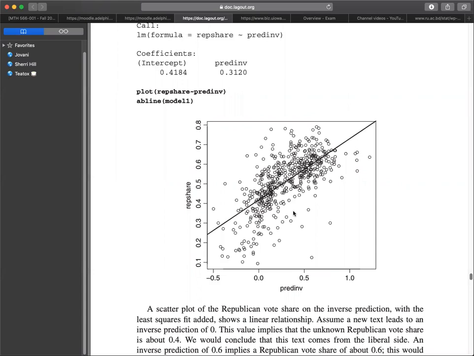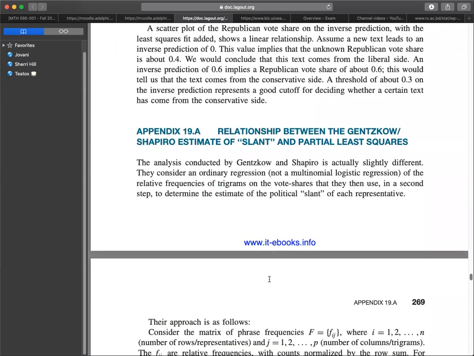A threshold of about 0.3 on the inverse prediction represents a good cutoff for deciding whether a certain text has come from the conservative side. Then we go to the appendix, which is the relationship between the Gentzkow and Shapiro estimate of slants and partial least squares. The analysis conducted by Gentzkow and Shapiro is actually slightly different.